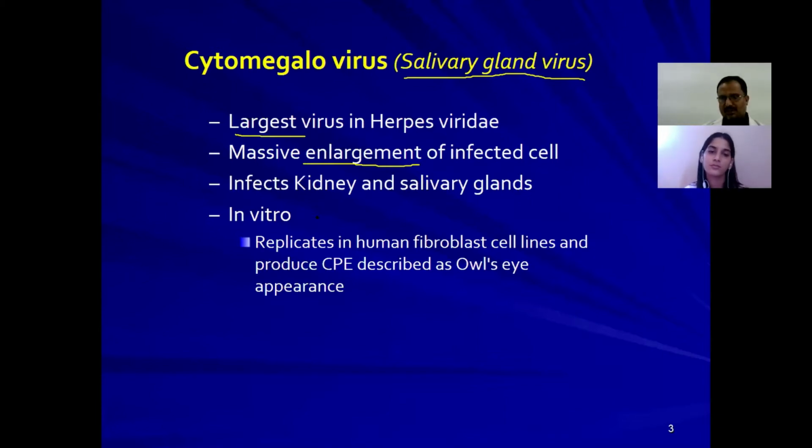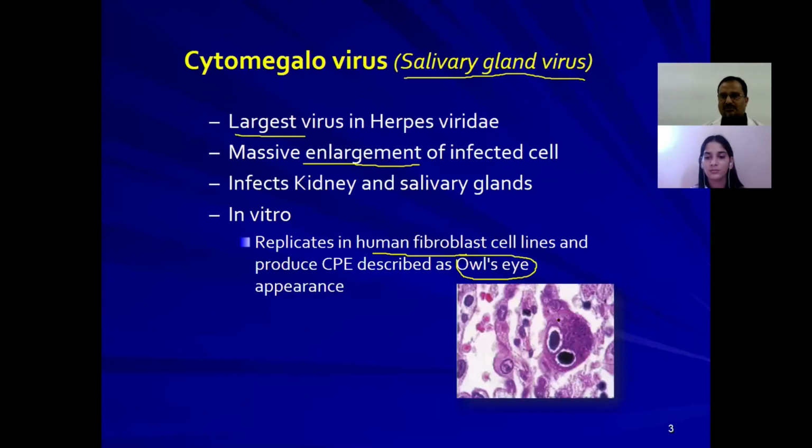If you grow these viruses in vitro, they replicate in human fibroblast cell line cultures and produce cytopathic effects in the fibroblast, described as an owl's eye appearance. Now you can see this is a fibroblast. This entire thing is an infected fibroblast cell; once infected with this virus, it shows a big nucleus, and you can see the big cell as well. These are all the normal cells, but this is an abnormally enlarged cell